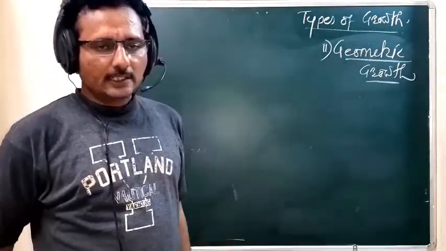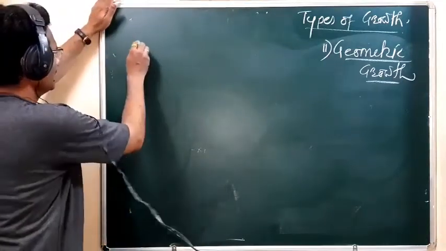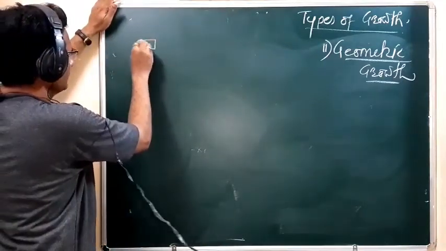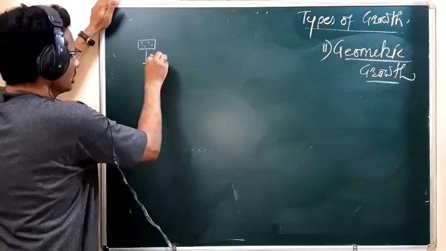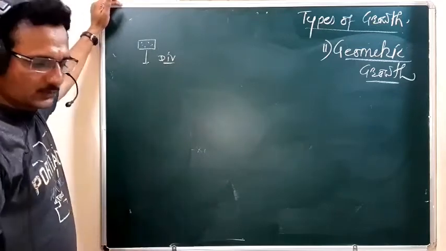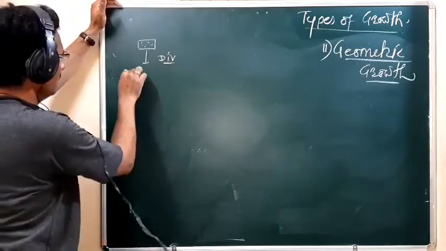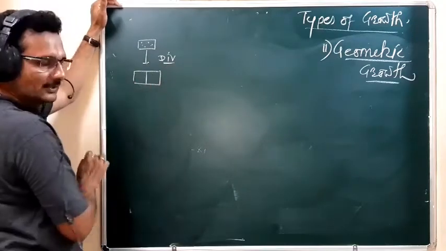In this geometric growth, what happened? Suppose this is the first meristematic cell. They undergo division, that division is a mitotic division. Then how many cells are formed after mitotic division? The 2 cells are formed.